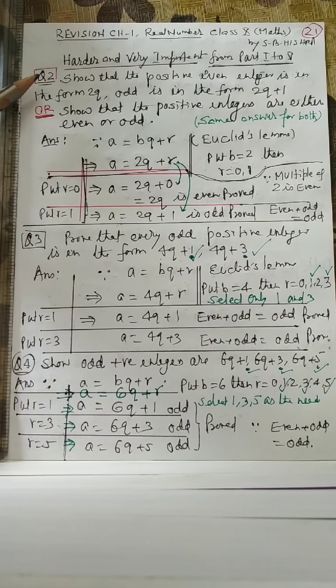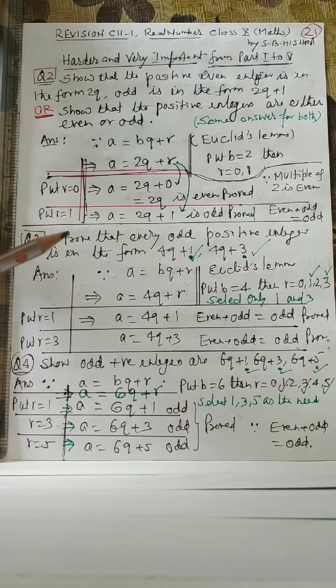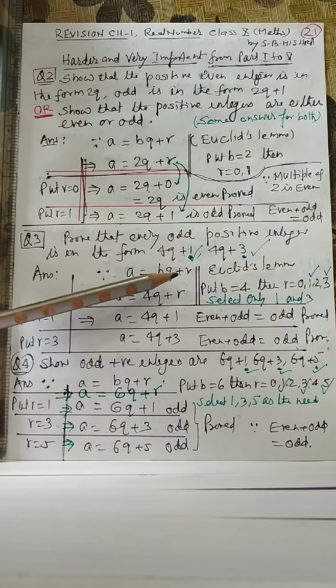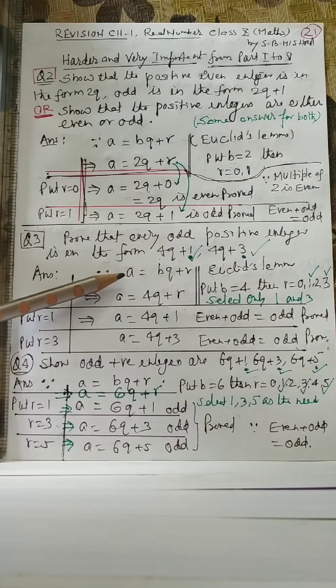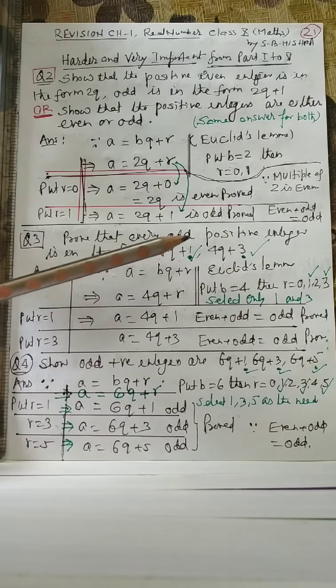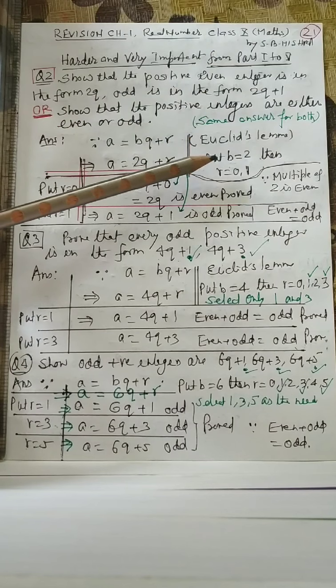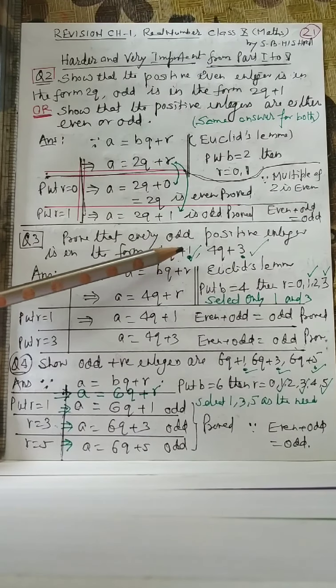These questions have been answered with the same rule, using Euclid division lemma. Show that positive integers are of the form 4q plus 1 or 4q plus 3. First of all, let a is equal to bq plus r. As 2 was the requirement earlier, we put b is equal to 2, but here we need 4.